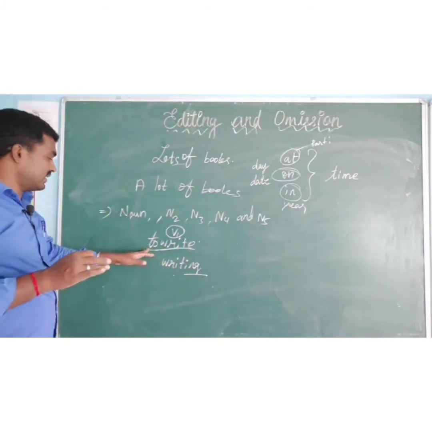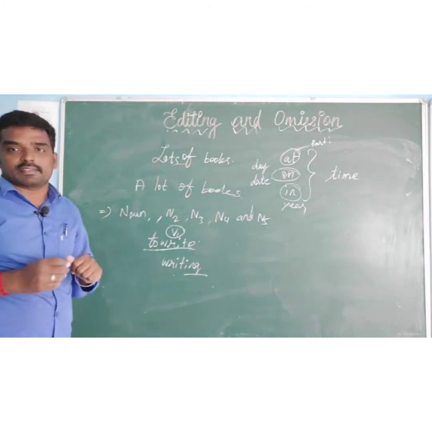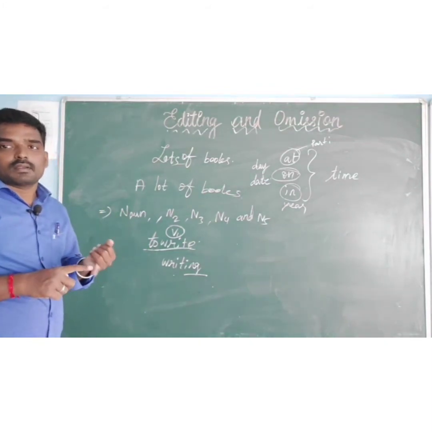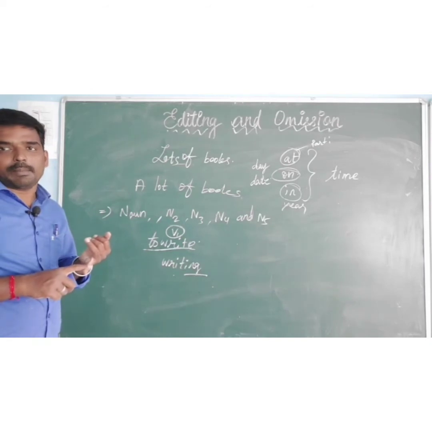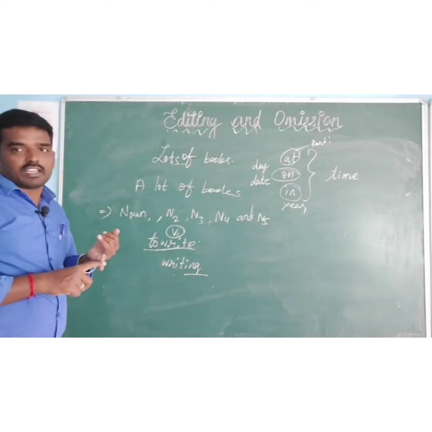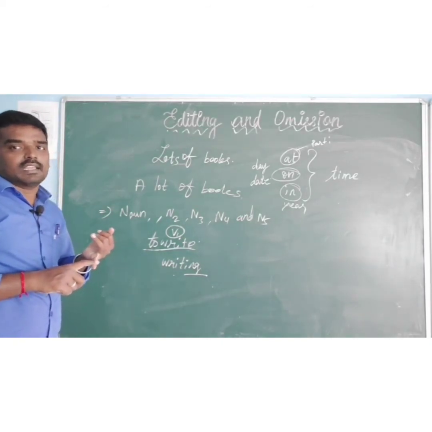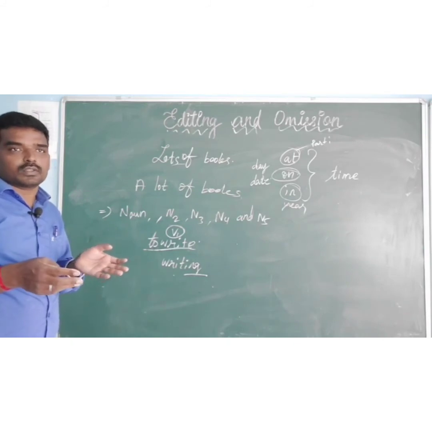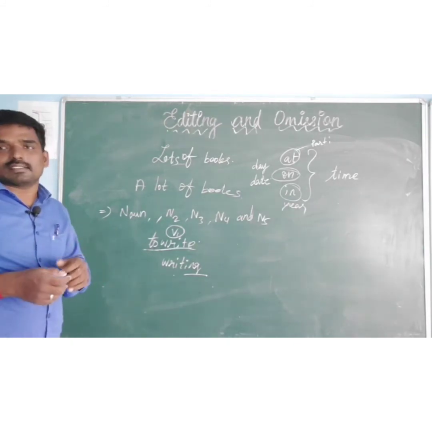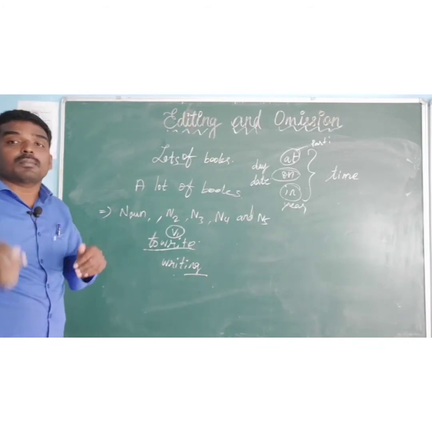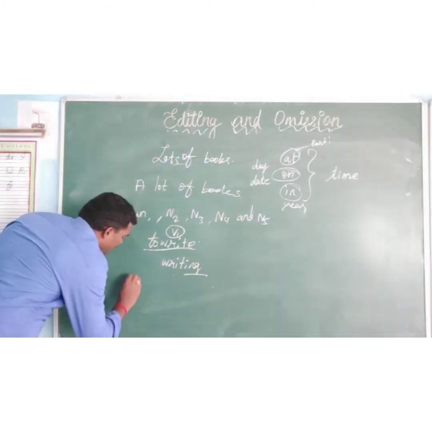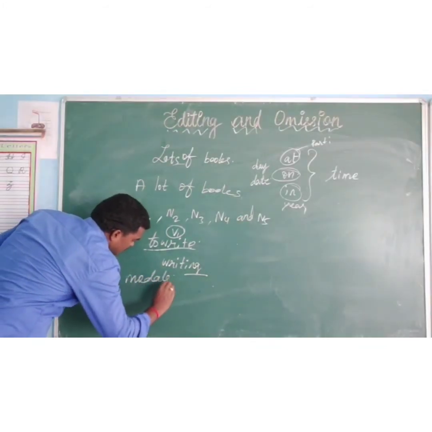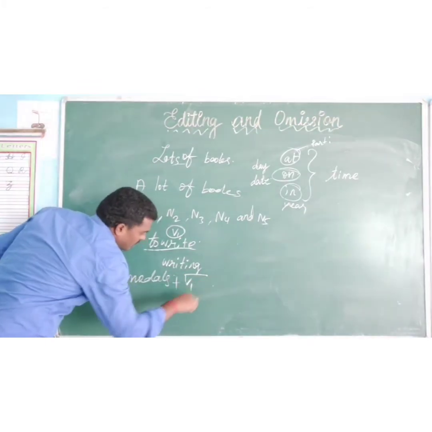Next, after modals. What are the modals? Will, would, shall, should, can, could, may, might. These are modals. After modals, we can use only verb one.